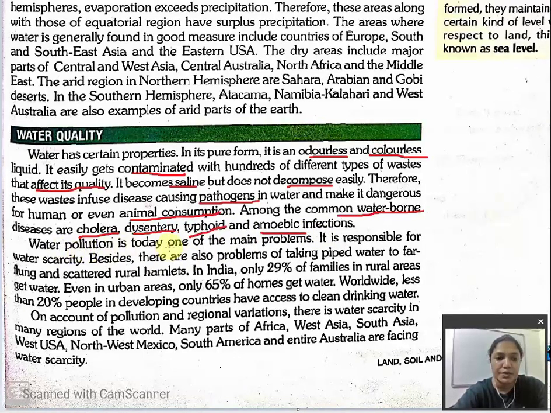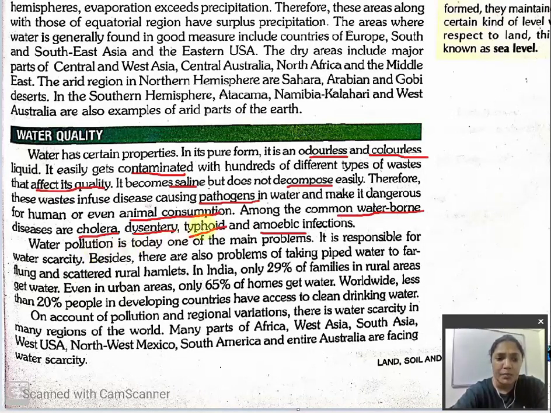Water pollution is today one of the main problems. It is responsible for water scarcity. Nowadays water gets very easily polluted. Why does it become so polluted easily? Why is it such a big problem now? Because now the water we are getting is what? We are getting very less amount of water nowadays. As I told you, population is growing day by day, so there is a scarcity of water.